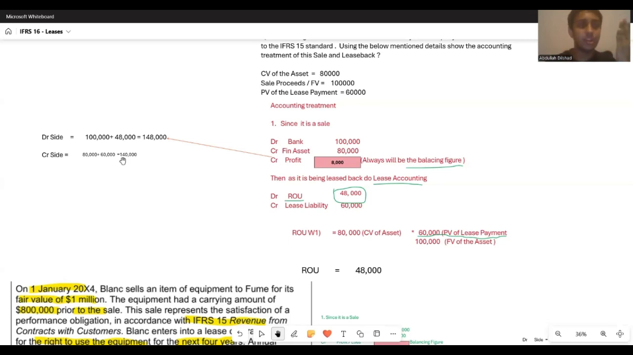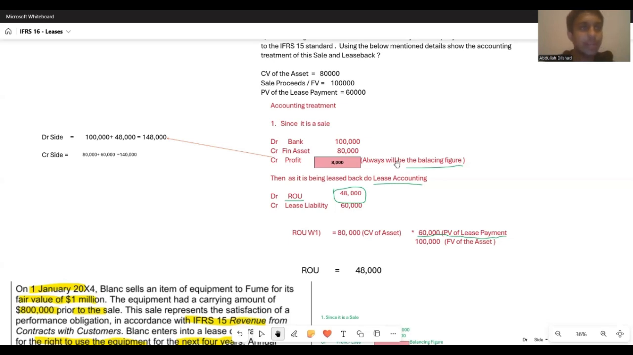My debit side is 148,000. My credit side is 140,000. So I see my credit side is understated. You all can see my debit side is 148,000 and my credit side is understated by 8,000, right? So that 8,000 figure will be put under the credit side, and you all know profit is always recorded on your credit side, right? So this is how I arrived at the balancing figure and found out whether the transaction was a profit or a loss.